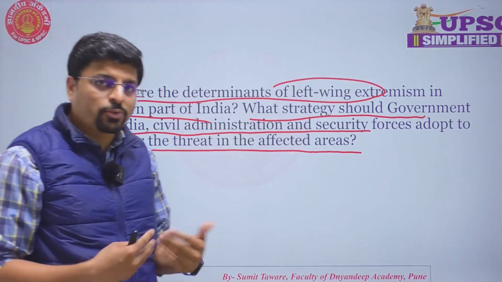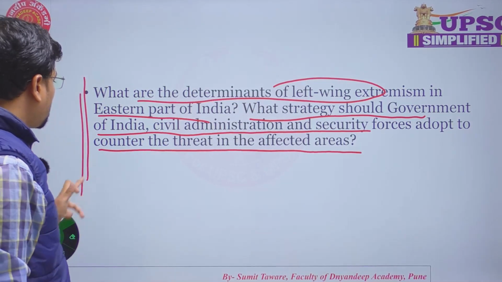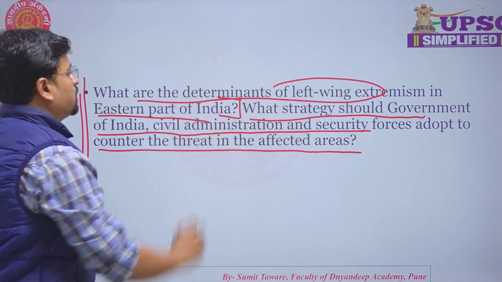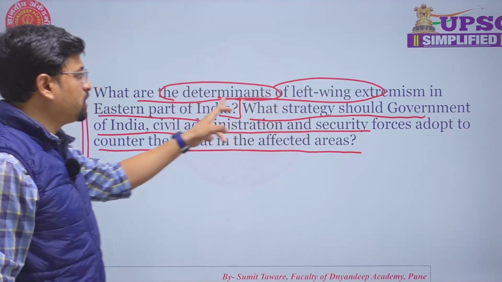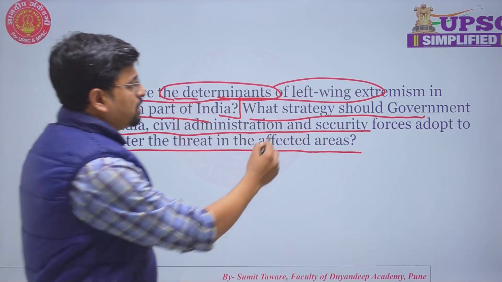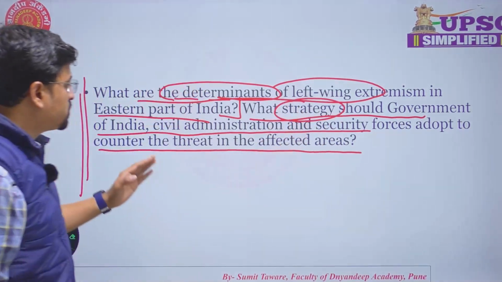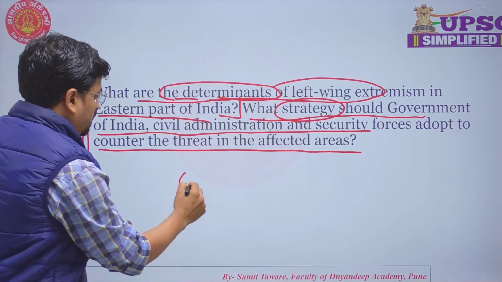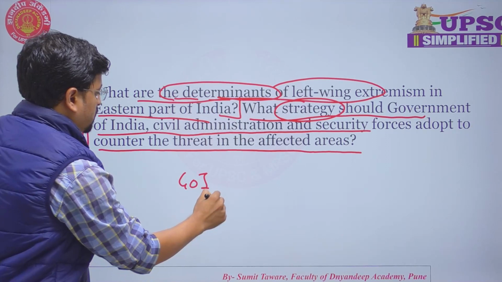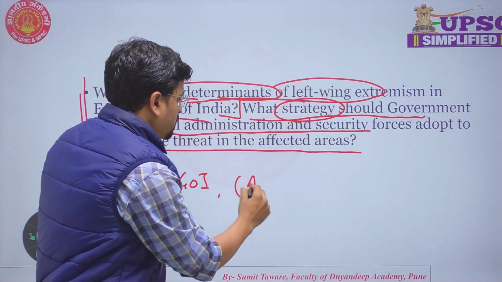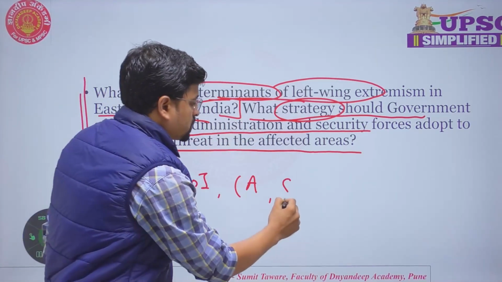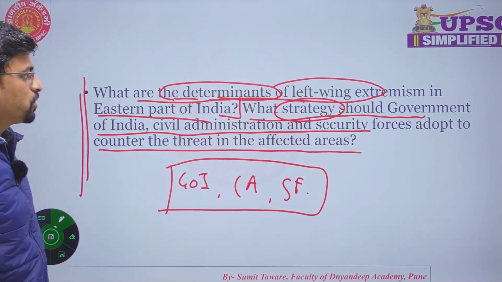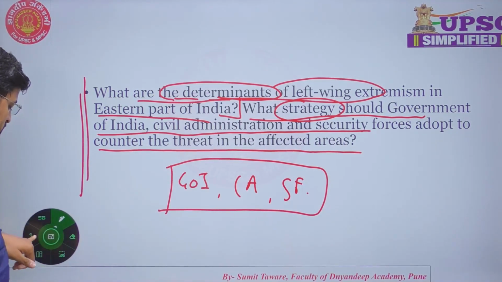So here first we have to understand what exactly UPSC has asked in this question. The first part is up to this, that what are the determinants. So we have to write determinants in first part, and secondly we have to mention strategies that should be adopted by three parts, that is government of India, then civil administration, and then third one security forces. Okay, so this strategy we have to mention. So now let's decode this question first.